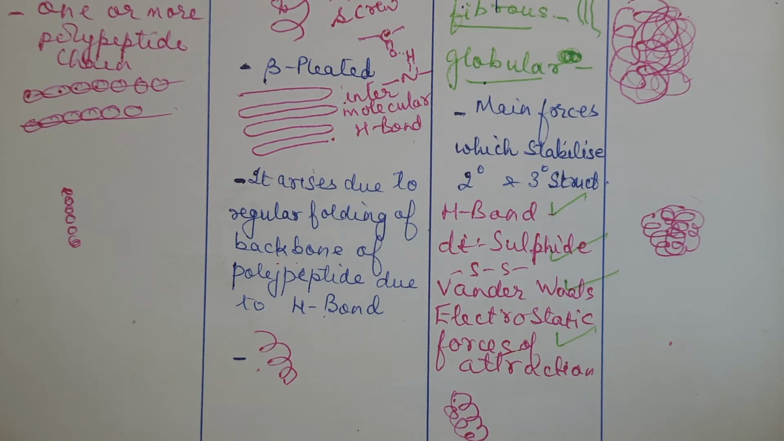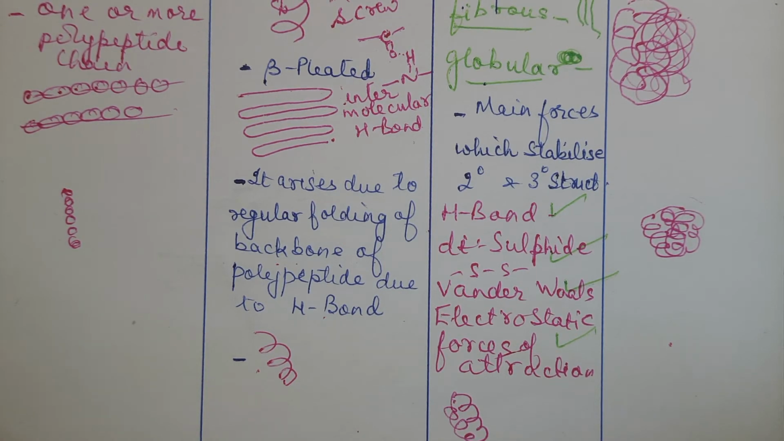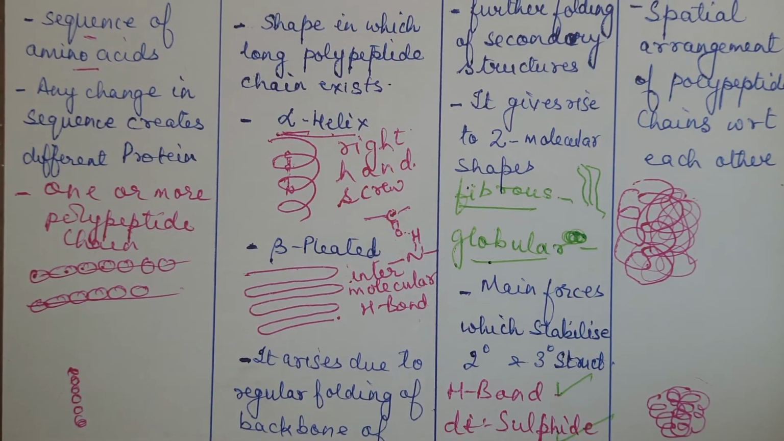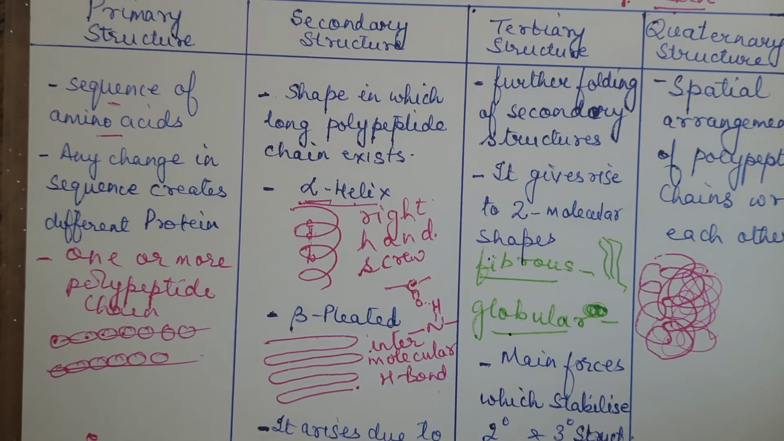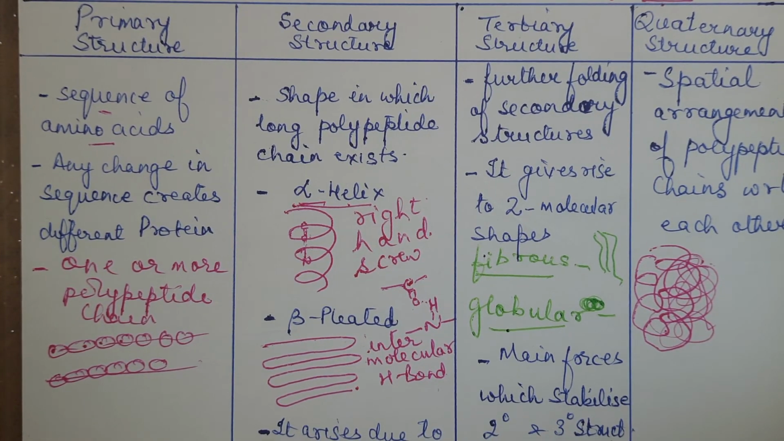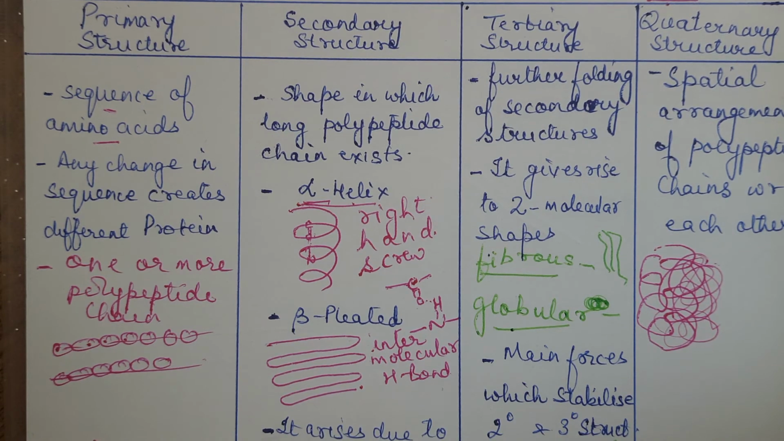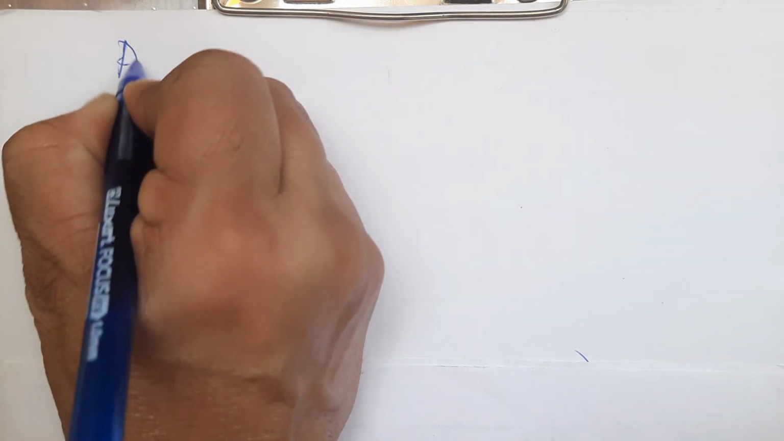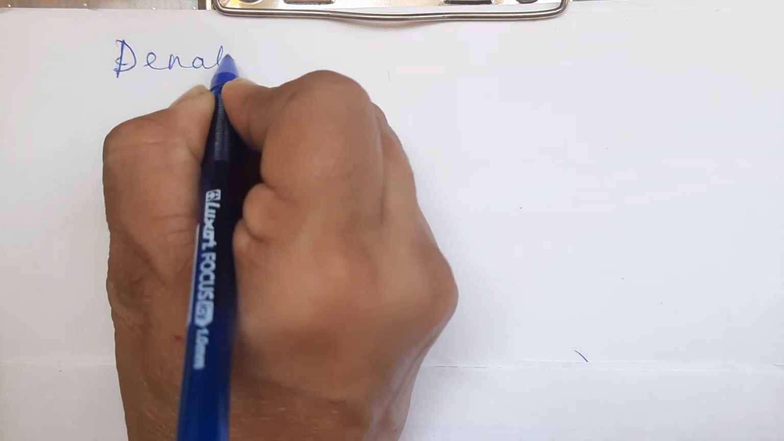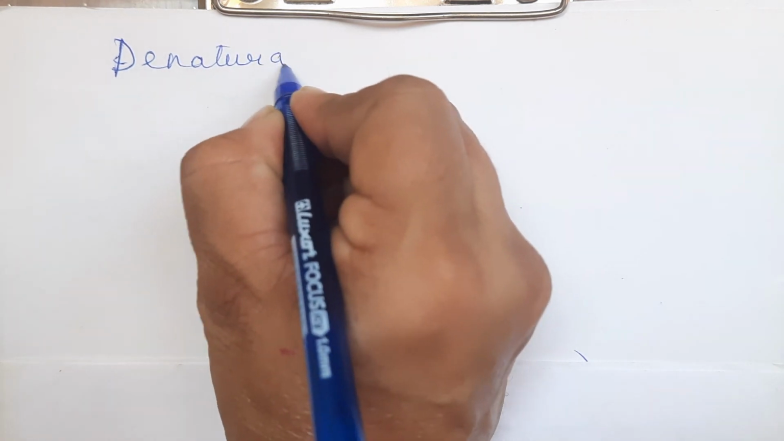So you can take screenshot in between and please maintain the notes. I have told you all the differences and what is explained by each type: primary, secondary, tertiary, quaternary. Okay, so one more topic is left over in this. We are going to discuss that, that is denaturation of proteins. Denaturation of protein.